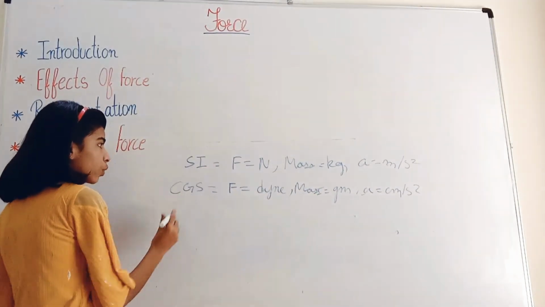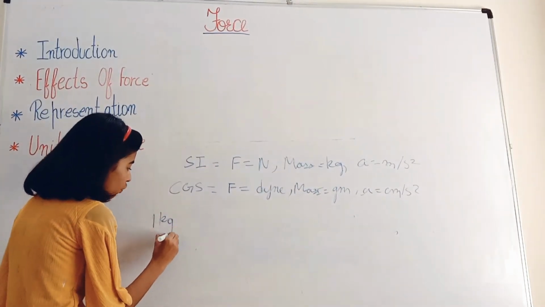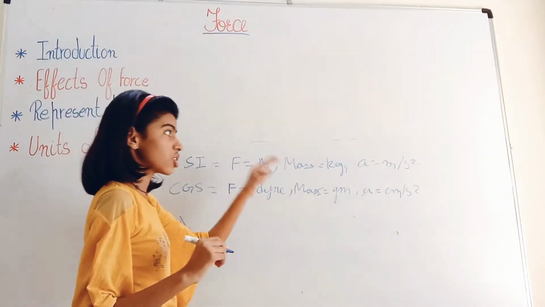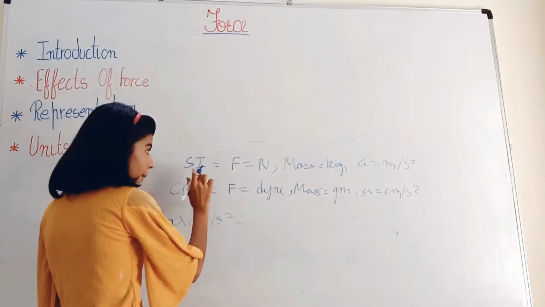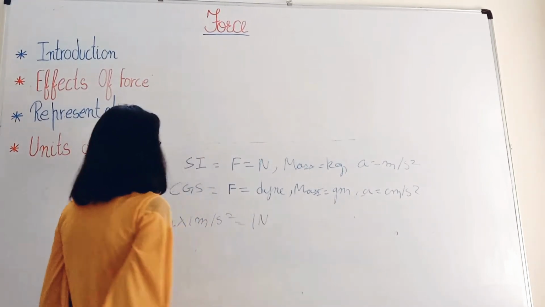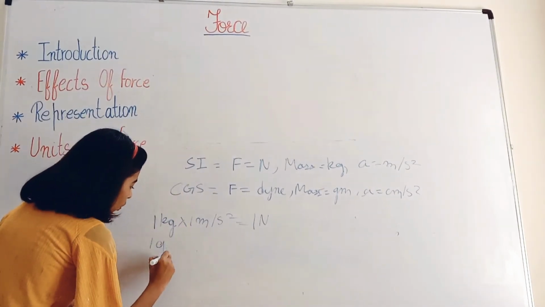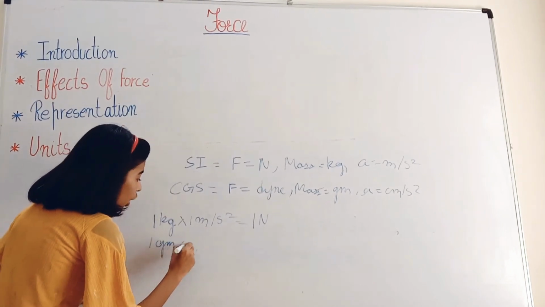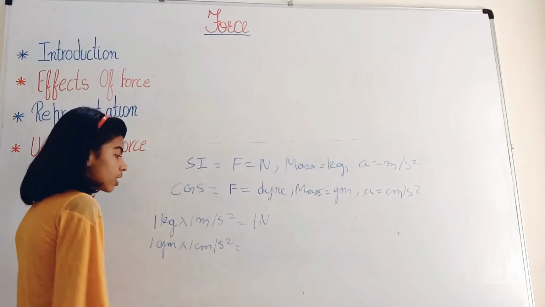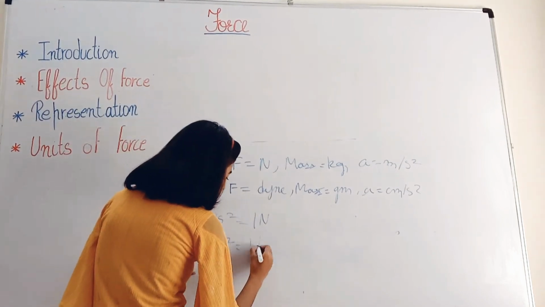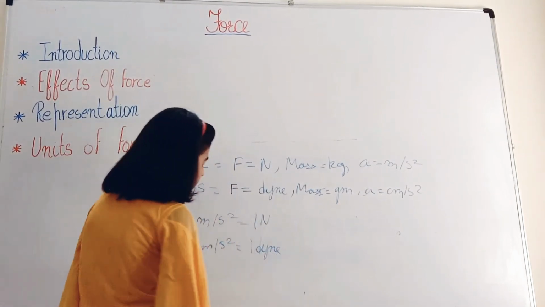So if you take 1 kg of object and the acceleration is 1 meter per second squared, the force applied will be 1 Newton. Similarly, if we have 1 gram of an object with 1 centimeter per second squared as the acceleration, the force applied will be 1 dyne.